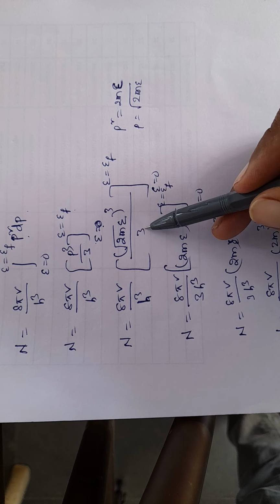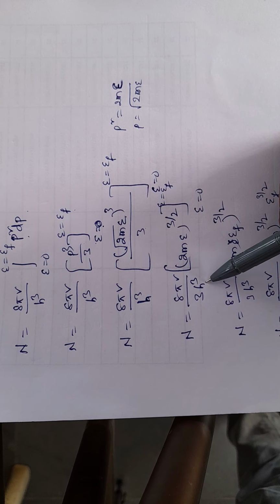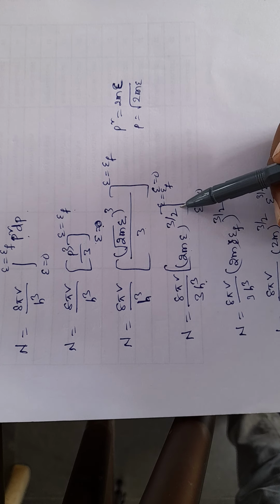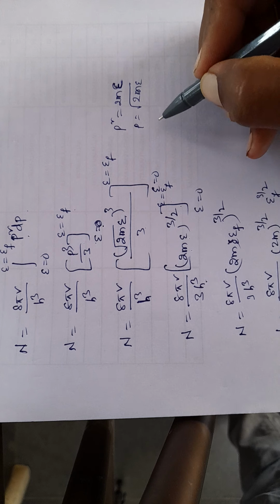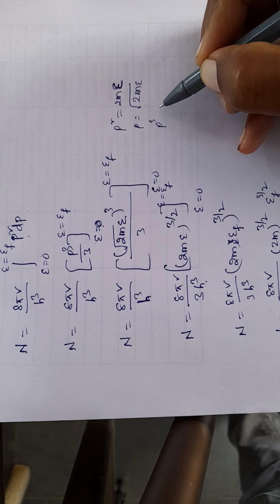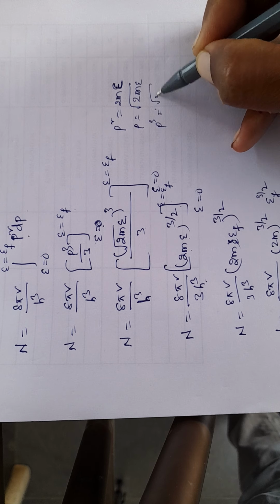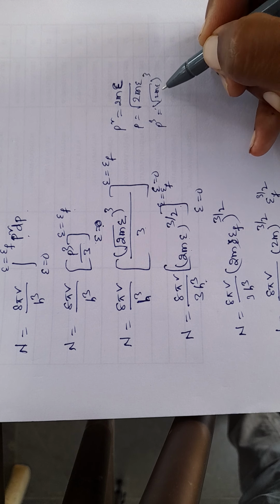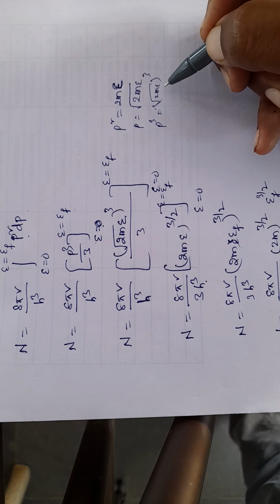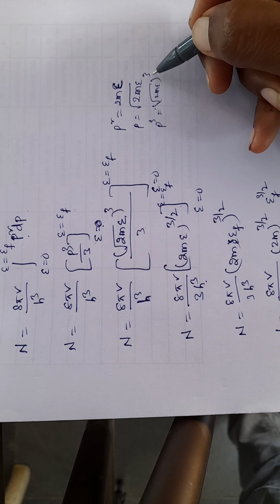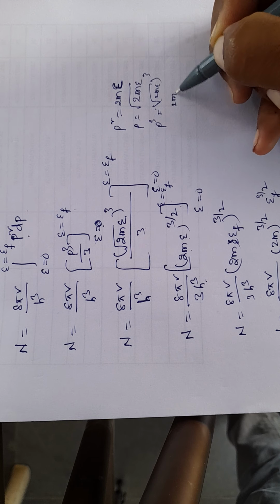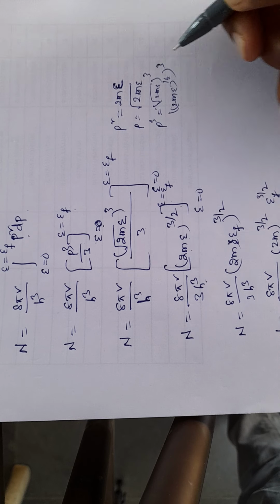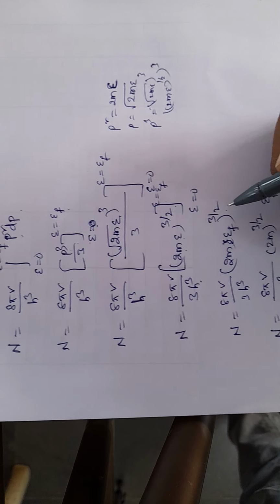Taking it outside the integral, that is 2mE whole to the power of 3 by 2, because p has power 3, so under root of 2mE also has power 3. Under root of 2mE means nothing but 2mE to the power of 1 by 2, whole to the power 3, so we have power 3 by 2.